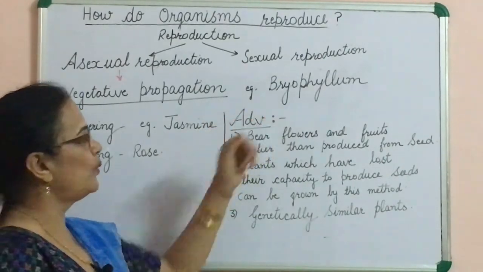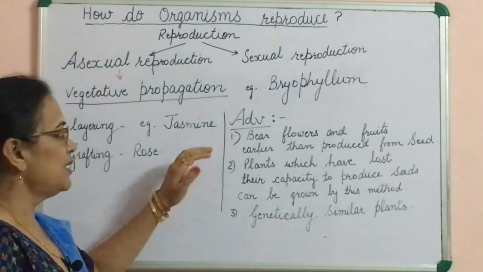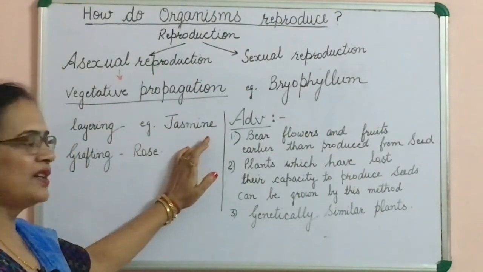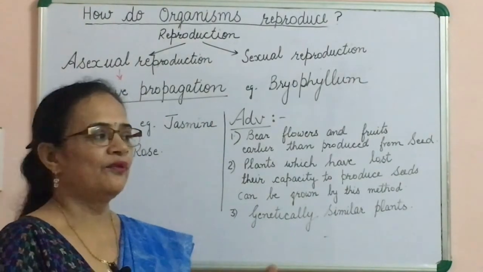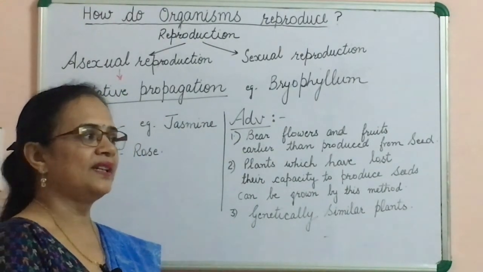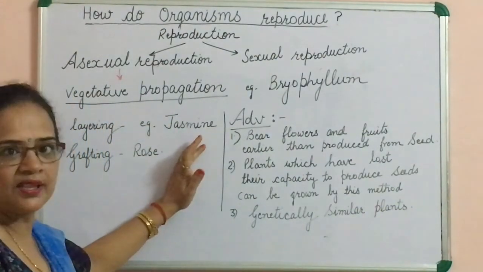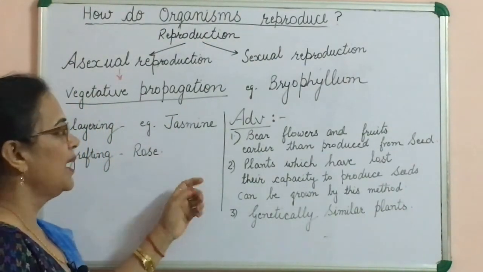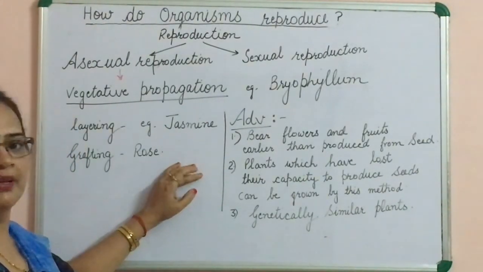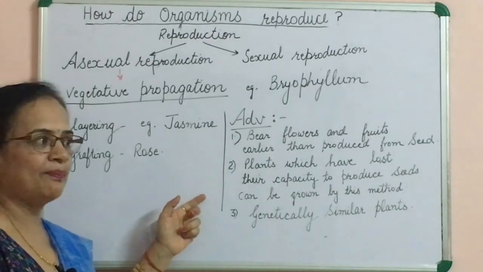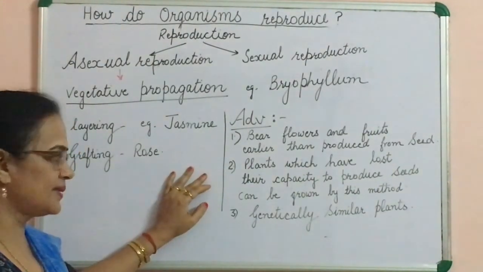Now what are the advantages of vegetative propagation? In the vegetative propagation, it bears flowers and fruit earlier than that produced from seeds. When we grow new plant from seeds, it takes some time, but through vegetative propagation, it is a faster mode of reproduction. Plants which have lost their capacity to produce seeds can be grown by this method. Example is banana. Now, without the seeds, we can grow these plants.